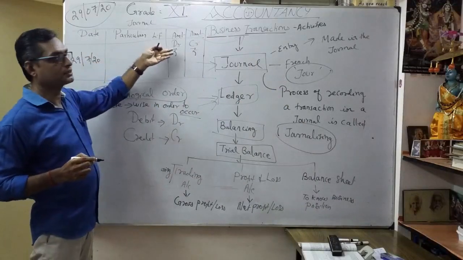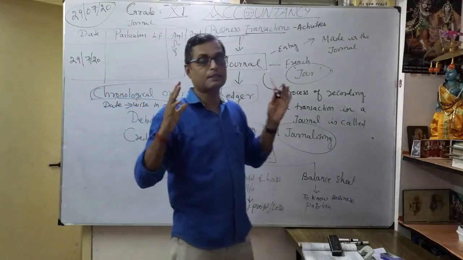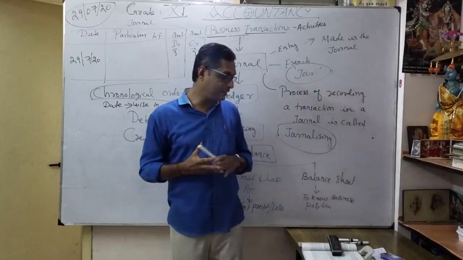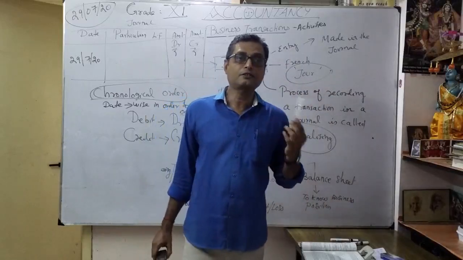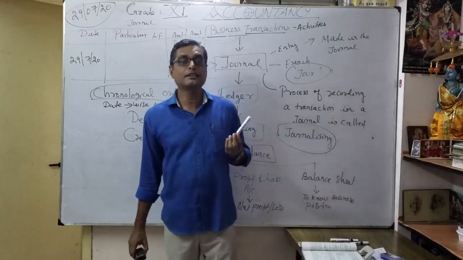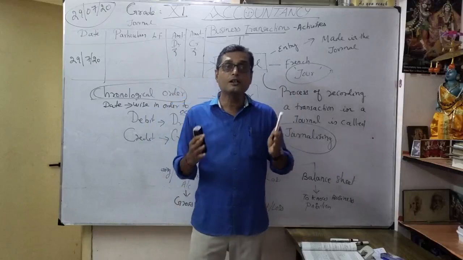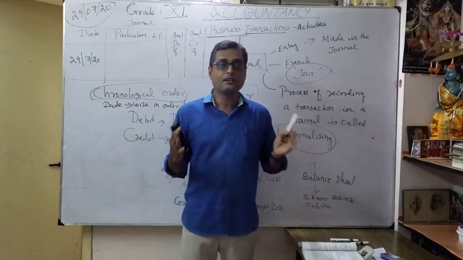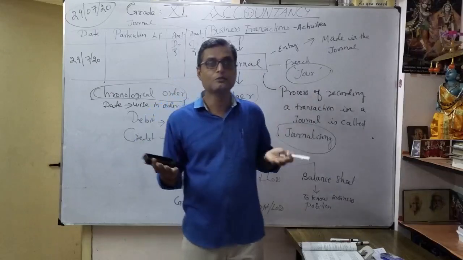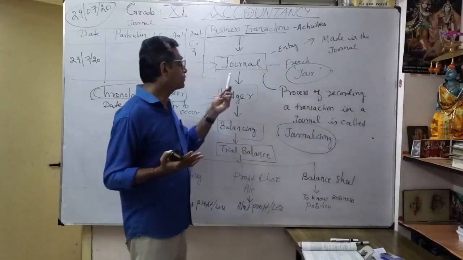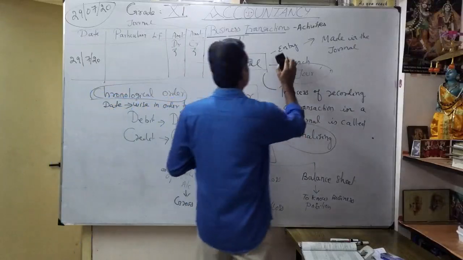So debit means what? Credit means what? What's the meaning of debit, and what's the meaning of credit? As we already discussed in the accounting equation, we discuss what variables are affected. Once the variables are affected, we have to give the effects of the transaction and finally form the accounting equation, so that the accounting equation is equal. That is how to form a journal entry. I will clean it here.